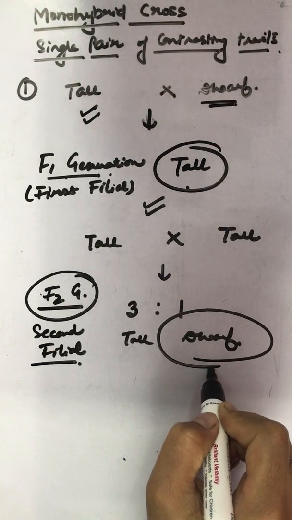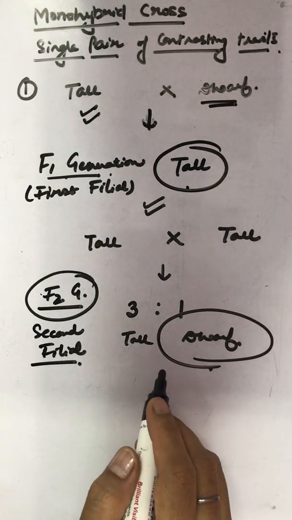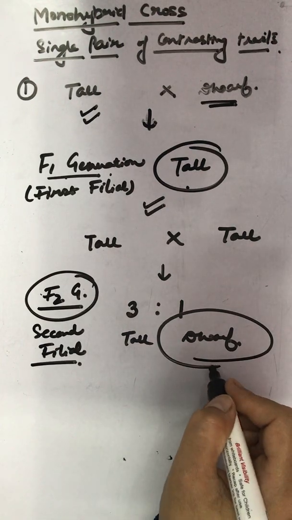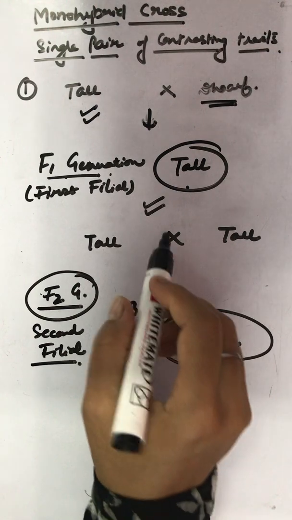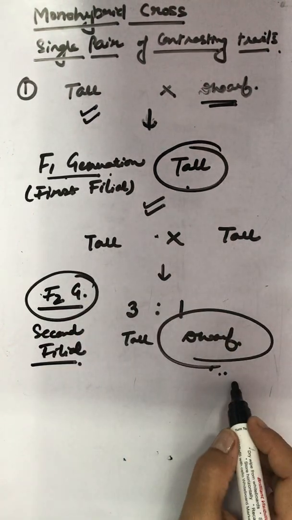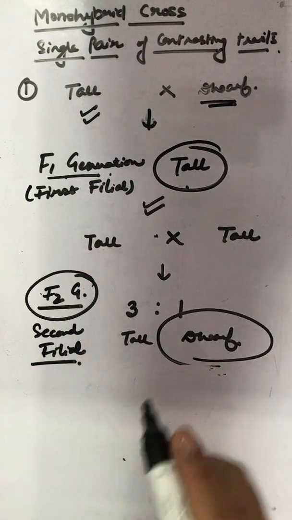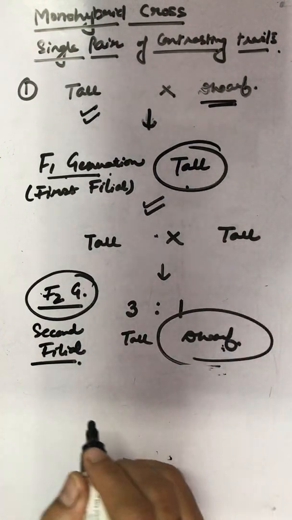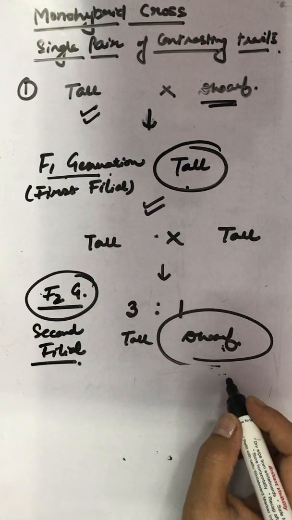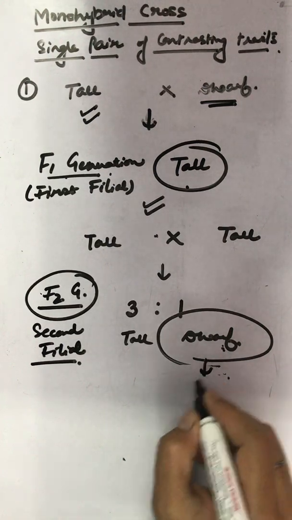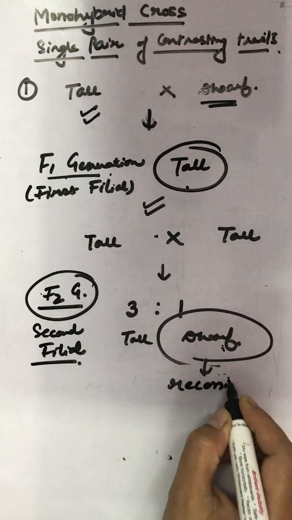It means there is something, that characters are not lost completely. They are concealed or suppressed in the first generation and re-emerged in the second generation. So he called these concealed characters or the repressed traits of dwarfness as recessive trait.